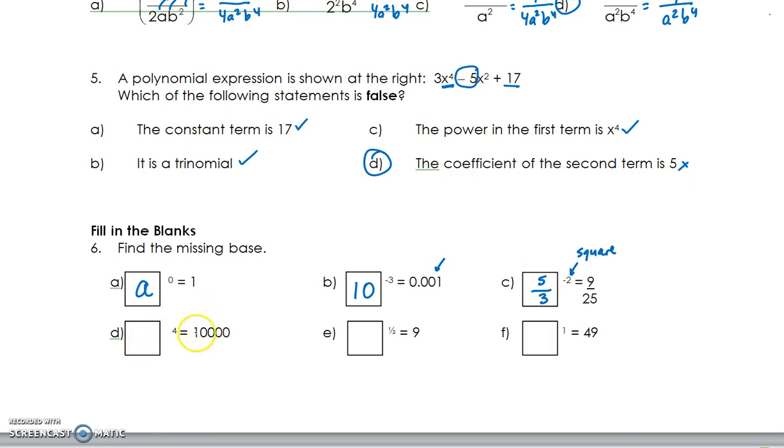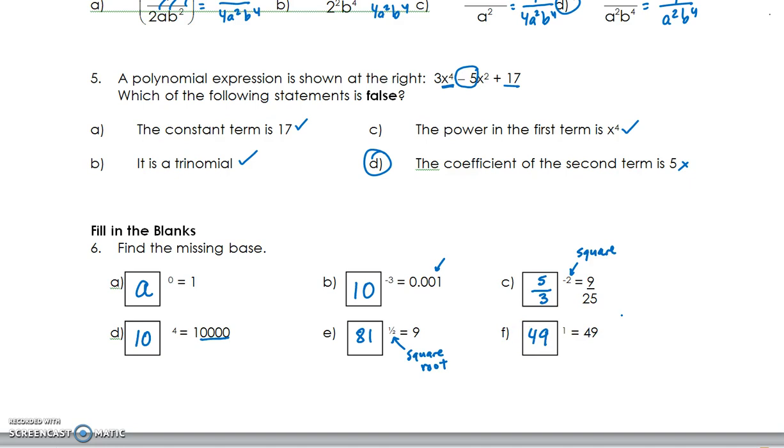In question D, this one should be straightforward. I really don't know how to explain anything but the fact that it's got 4 zeros, so it's again 10 to the 4. Now be careful about an exponent of a half. That means square root. And whatever value you're going to put in there has to square root to give a 9. In this case, not 3, but 81. And letter F, anything to the 1 is going to stay the same thing, so I need a 49 as my base. So far, so good.